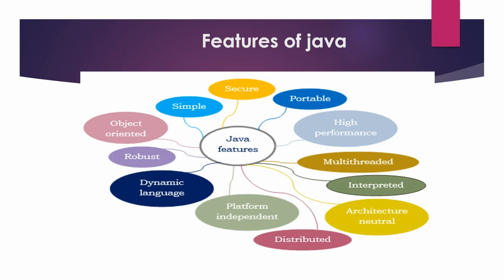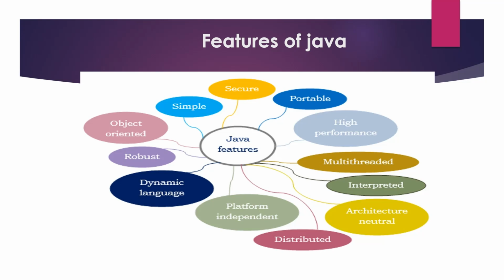How can we say that Java is a platform independent programming language? We can write a Java program on one operating system and use the compiled code to run on any other operating system.